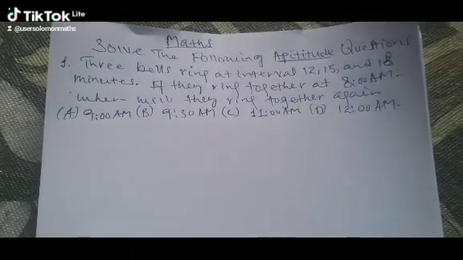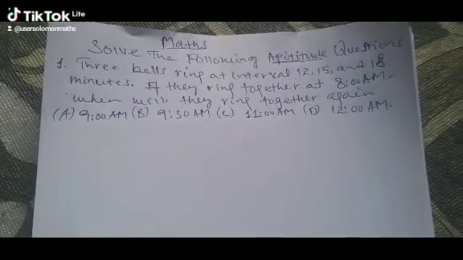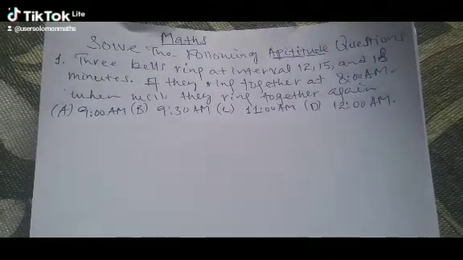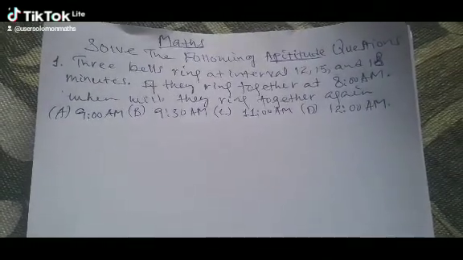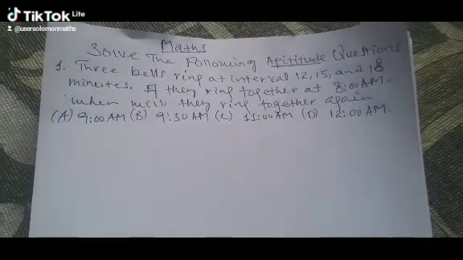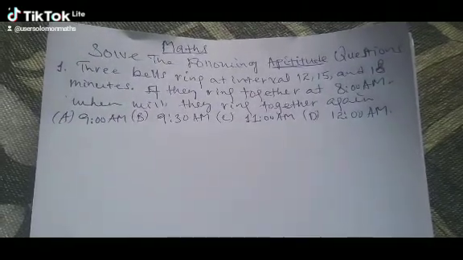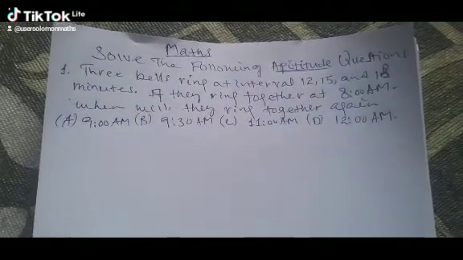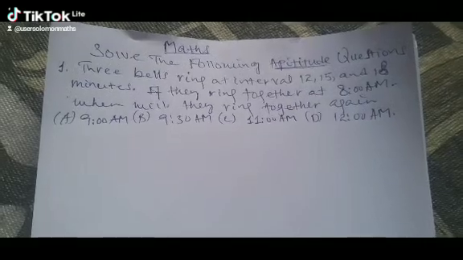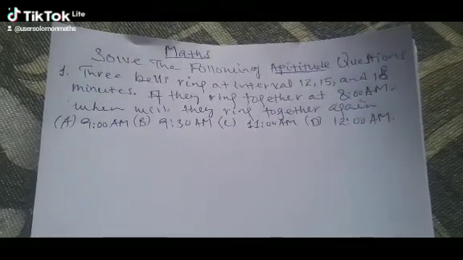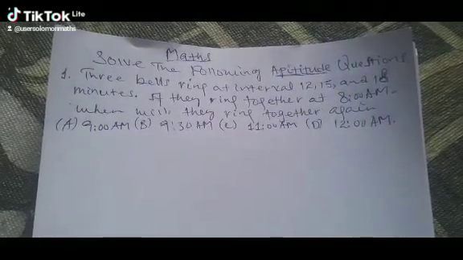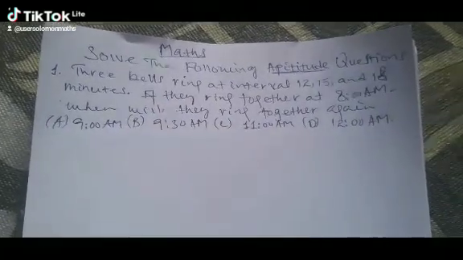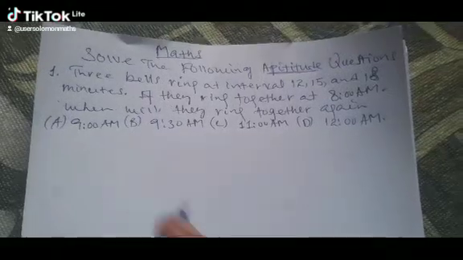Let us understand the question. Three bells are ringing at intervals of 12, 50, and 80. The three bells start ringing at 8 a.m. We can find the common time that the three bells start ringing again. So how do you find this? For the three bells to ring together, we must find the common number. How do you find that common number? We can say the number is the LCM.